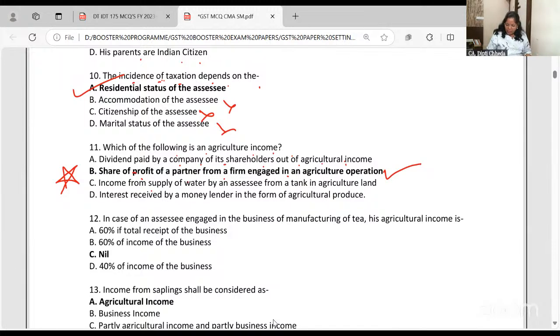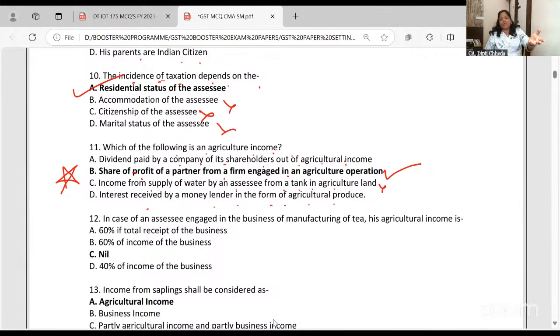Income from supply of water from a tank in agricultural land? No, because you're not doing farming. In your farm, you have just put pumps and you're supplying water to other farms. It's taxable. Interest received by a money lender in the form of agricultural produce.